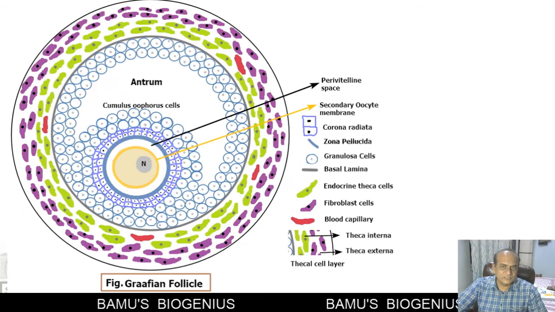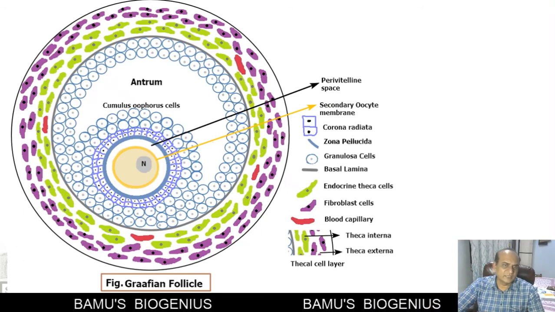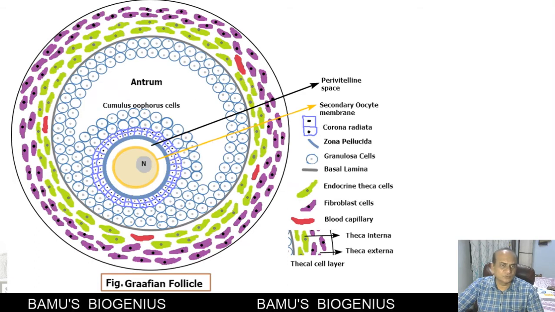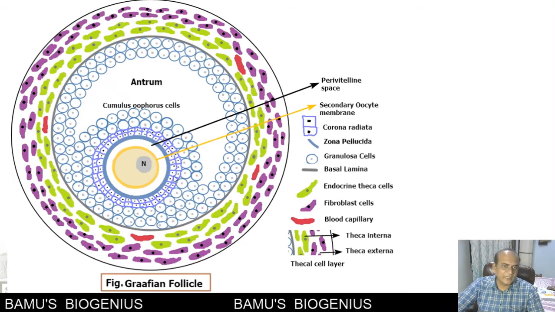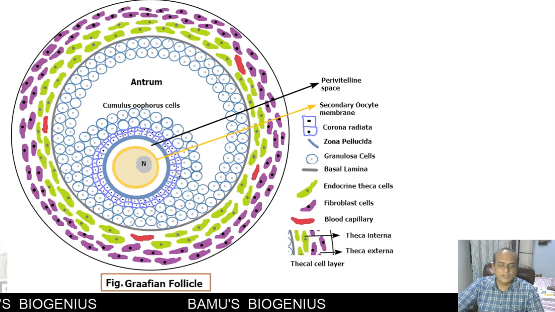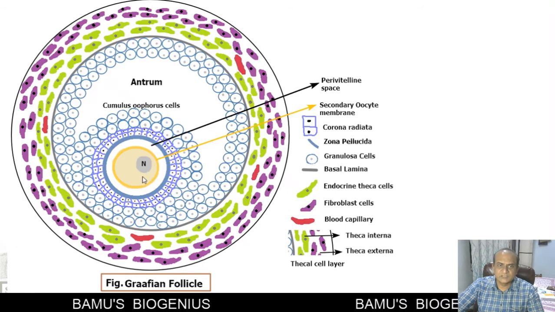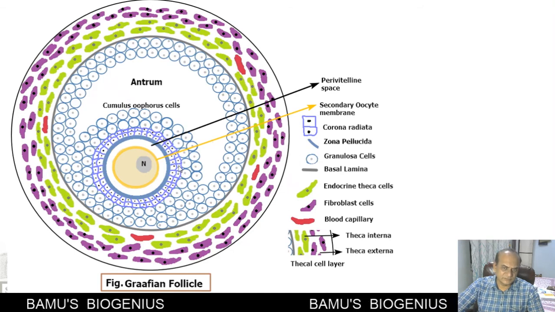That is because they are like a crown on the ovum, so that's why the name corona radiata is given. These cells are attached to the zona pellucida, and they are responsible for the exchange of material between the primary oocyte and the granulosa cells.